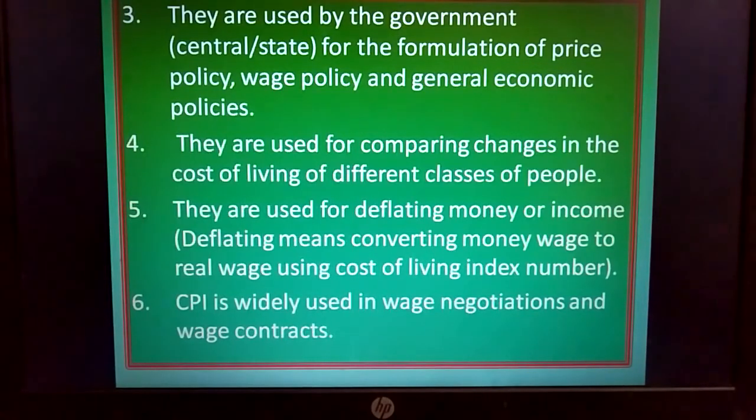In terms of fixation of wage negotiations and wage contracts, it will be used in greater part, just because while fixing a wage contract, or whenever wage negotiations are happening, it certainly depends on the end customer who will be purchasing, isn't it? 1 kg of onion in one particular place may be 50 rupees per kg.